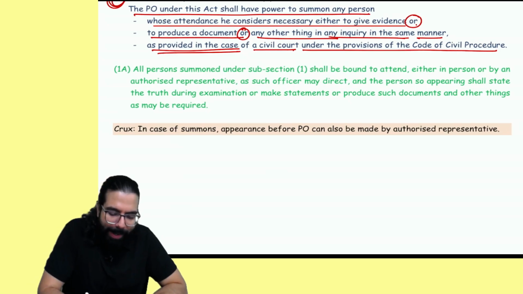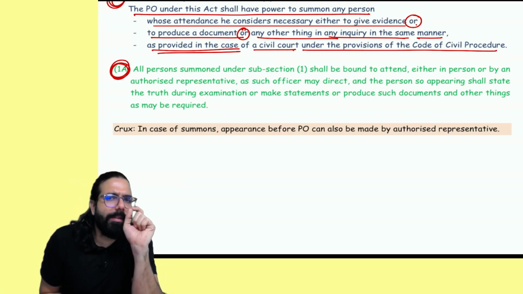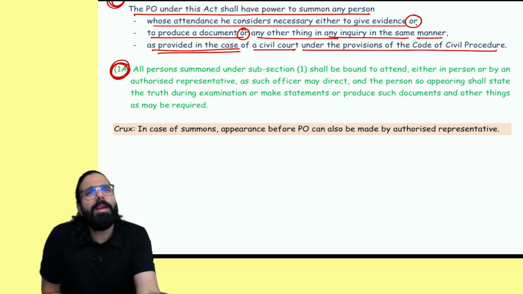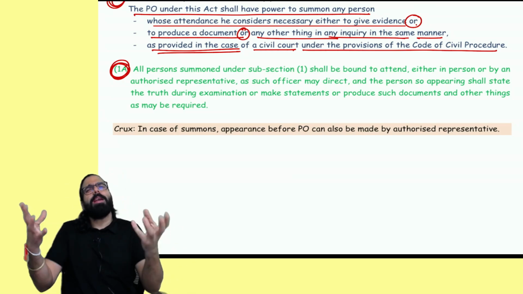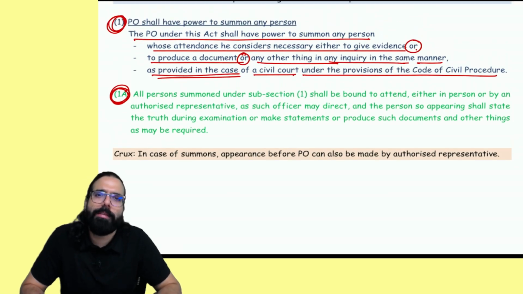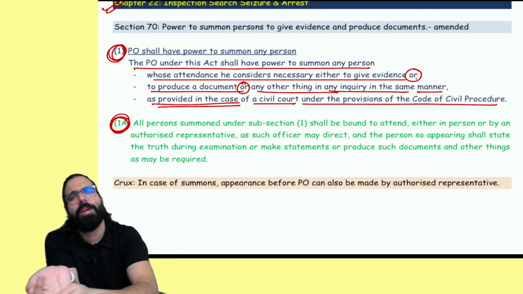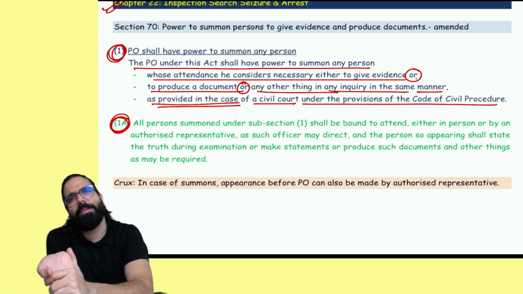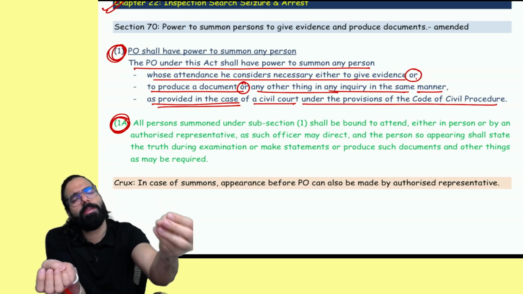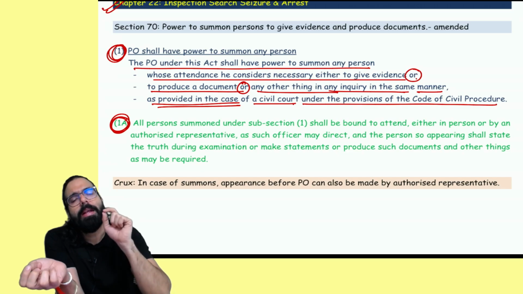Now here, 1A has been inserted. Sir, whenever any person has been given a summon, that person can attend or his authorized representative can attend. Earlier, also this was there. Now they have written this point in the law itself, saying, sir, either you can attend or your authorized representative can attend. But anyway, the GST law already gives you the power that for any summon, you can attend or your authorized representative can attend. Same thing was there earlier, but it was a power given elsewhere in the GST law. Already in the GST law, the section was there. But section number 70 never used to tell that.